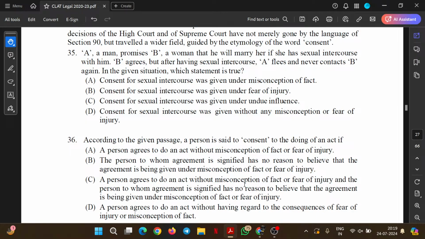Consent for sexual intercourse was given under misconception of fact. Consent for sexual intercourse was given under fear of injury. Consent for sexual intercourse was given under undue influence. Or consent for sexual intercourse was given without any misconception or fear of injury.